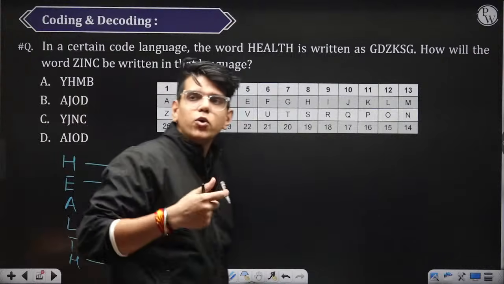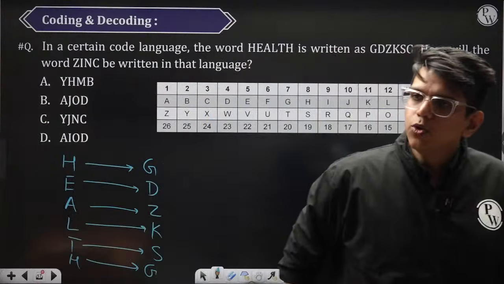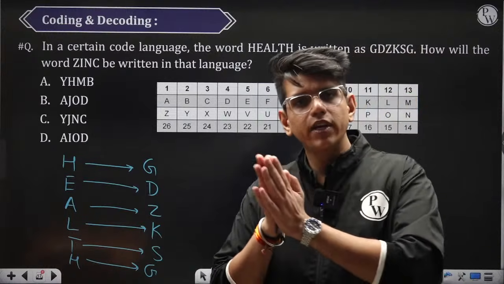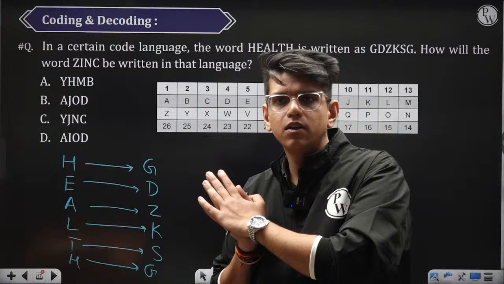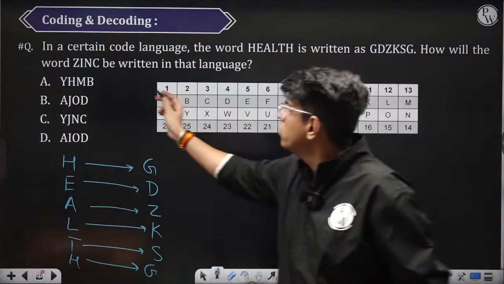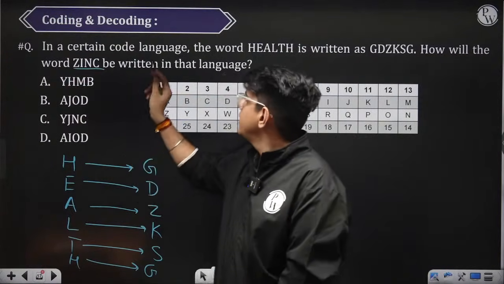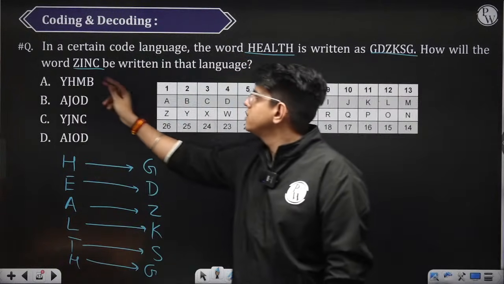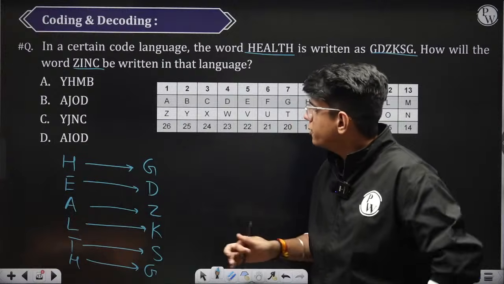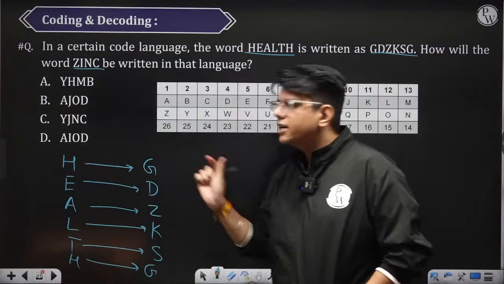In every coding and decoding question, what we need to do is first find how the coding is done and then replicate it on the new word. Initially, the code for this word is this. So, if you check, how is H connected to G?